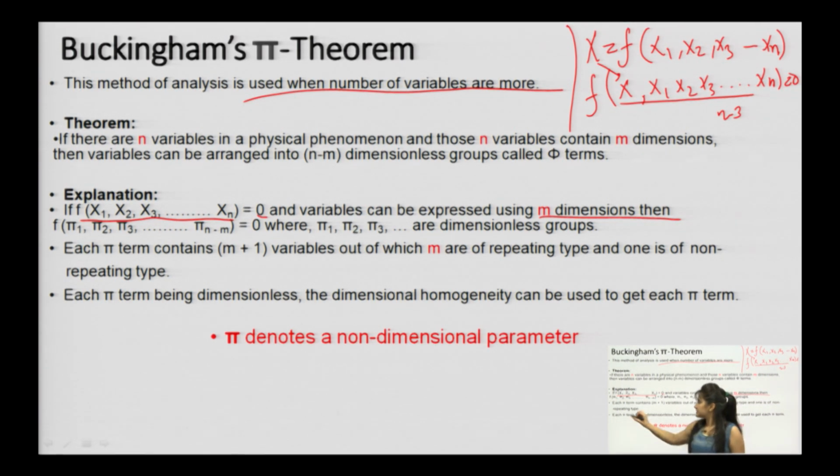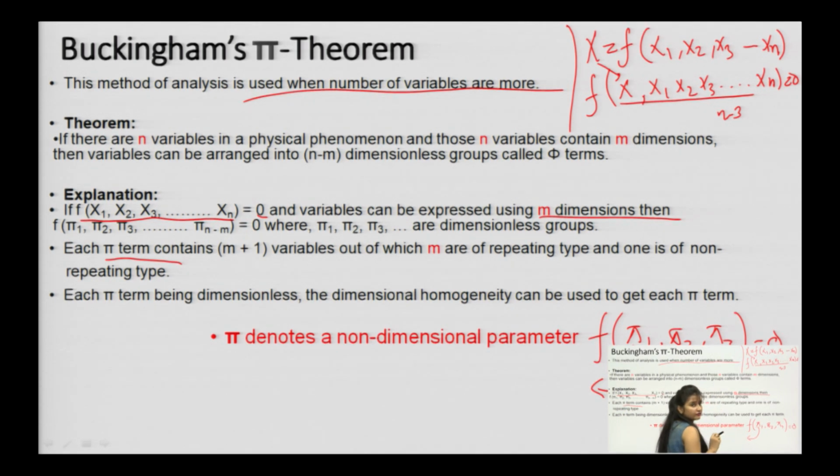Now, after converting this into pi terms, let us suppose function of pi 1, pi 2, pi 3 is equivalent to 0. Then each pi term will again form a set of variables, those will be m plus 1.